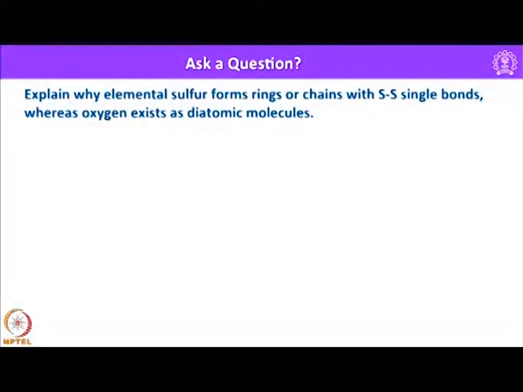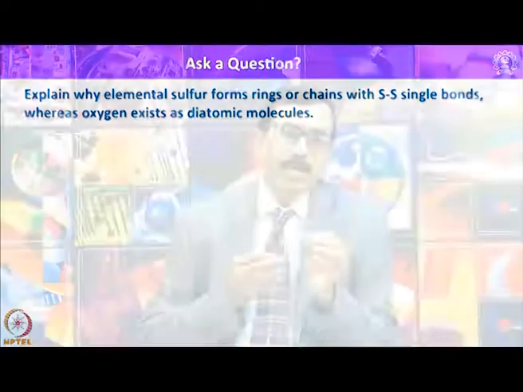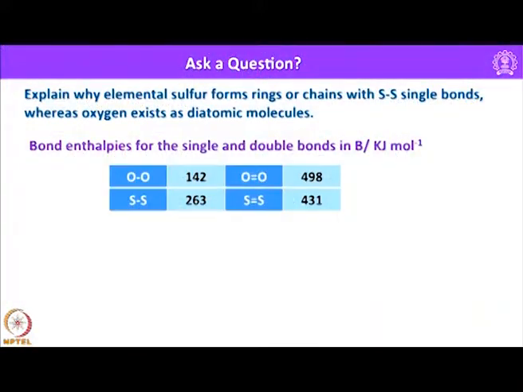So, let us look into another question. Explain why elemental sulfur forms rings or chains with S-S single bonds. We know that sulfur exists as S8 and higher ring forms, whereas oxygen exists as a diatomic molecule. So, let us look into the bond enthalpies for the single and double bonds in both cases. For example, in case of oxygen, the O-O single bond is 142 kilojoules per mole, whereas the O=O double bond is 498 kilojoules per mole.